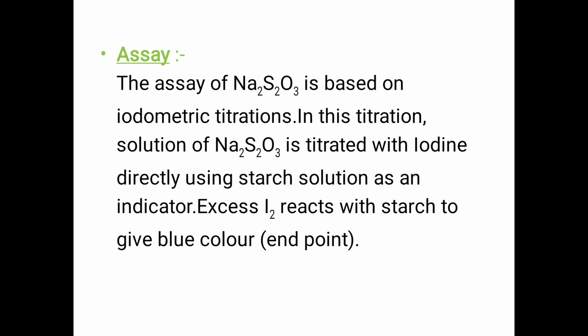In this titration, 0.5 gram of substance is dissolved in 20 ml of water and titrated against 0.05 molar iodine, with starch solution as an indicator. At the end point, excess iodine reacts with the starch to give a blue color.